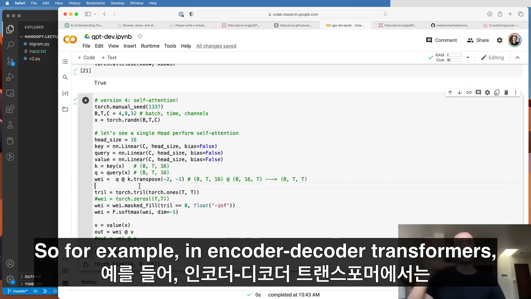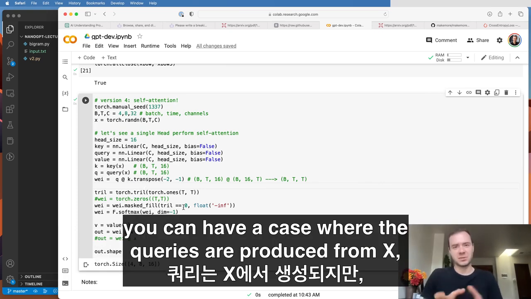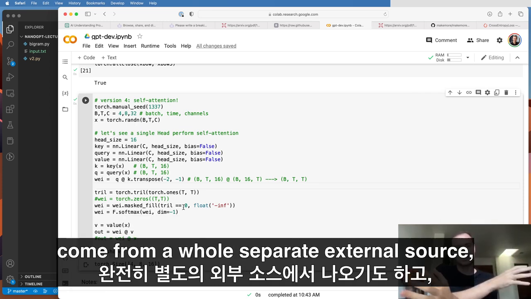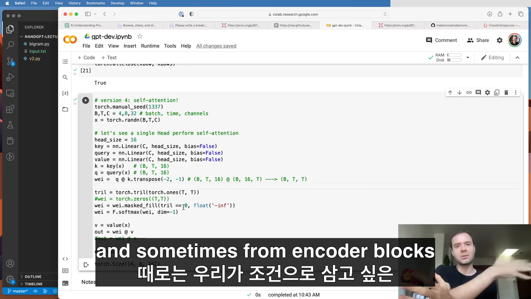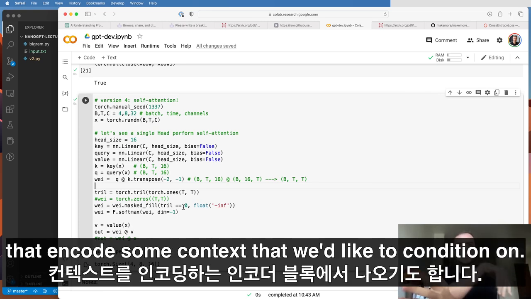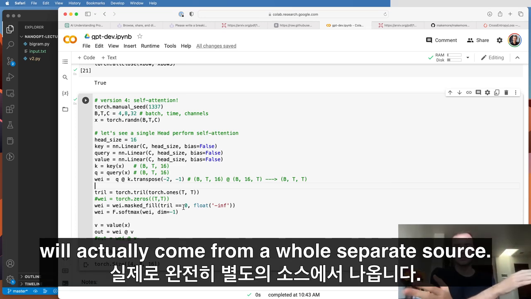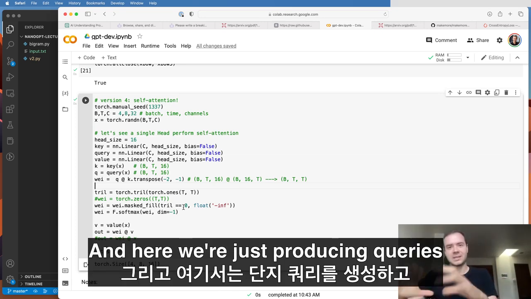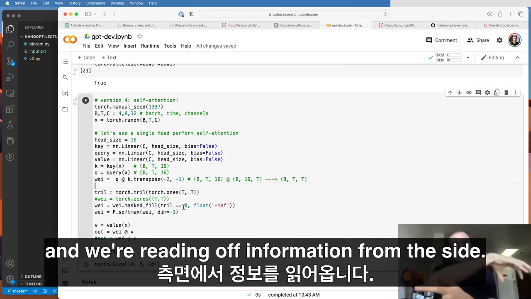For example, in encoder-decoder transformers, you can have a case where the queries are produced from X, but the keys and the values come from a whole separate external source, and sometimes from encoder blocks that encode some context that we'd like to condition on. Those are nodes on the side, and here we're just producing queries, and we're reading off information from the side.